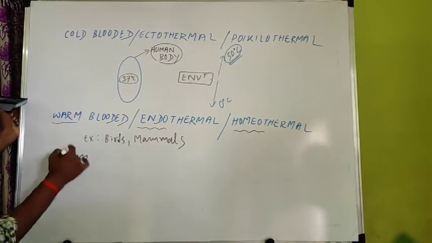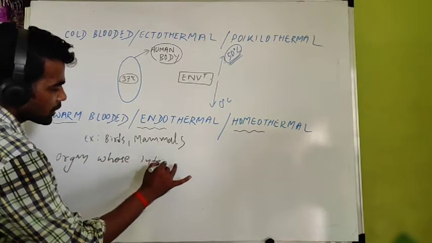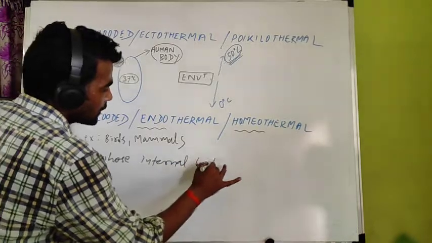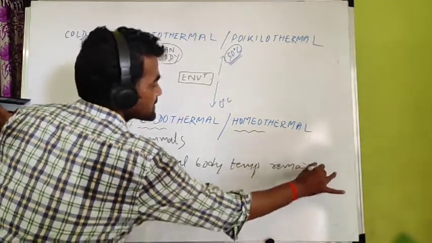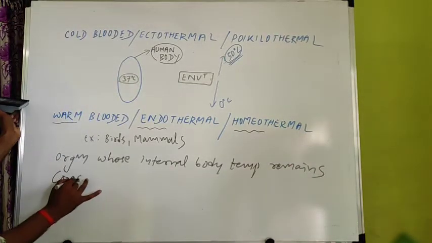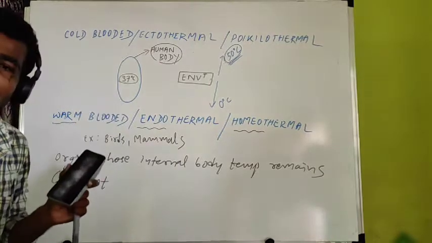And what is the definition? If the internal body temperature of an organism does not change even after a change in environmental temperature, what is warm-blooded? Organisms whose internal body temperature remains constant. In case of human, 37 is always constant.